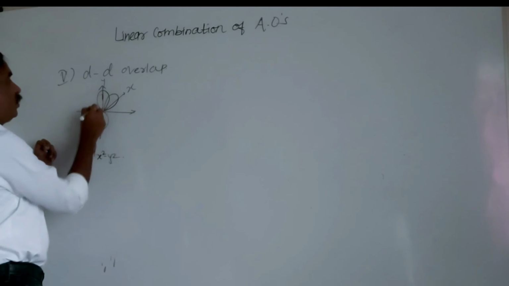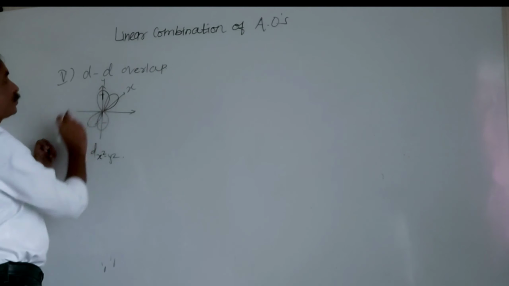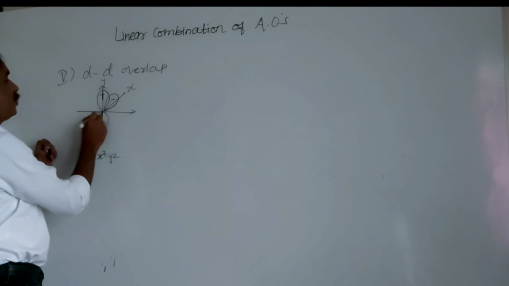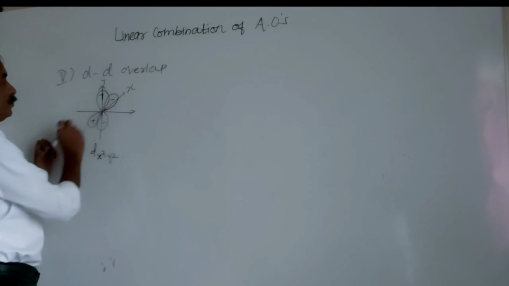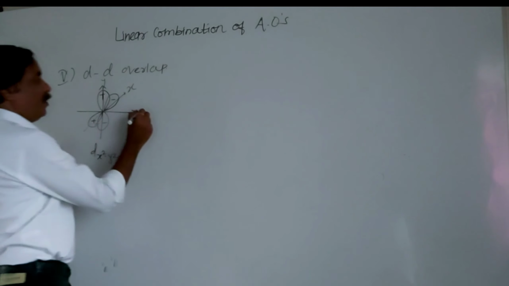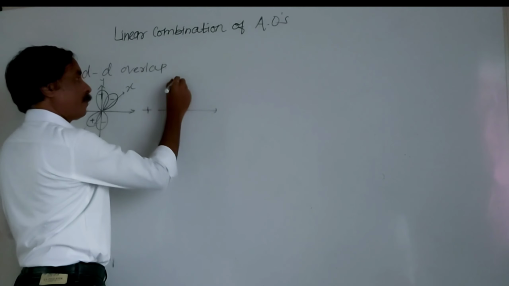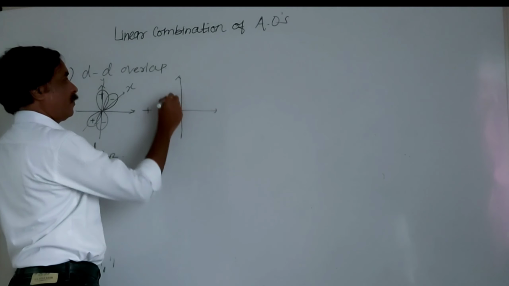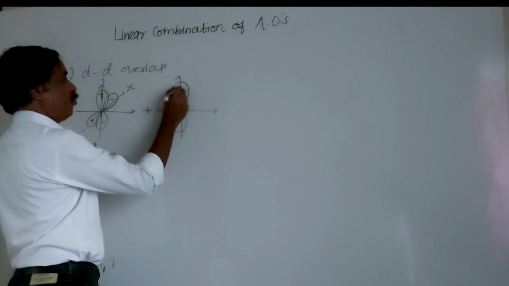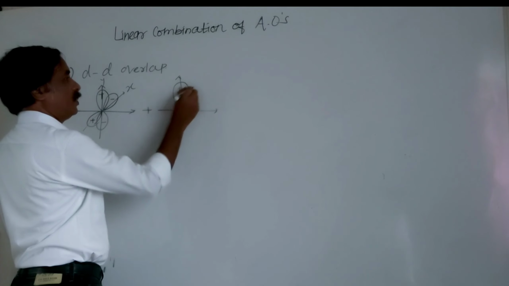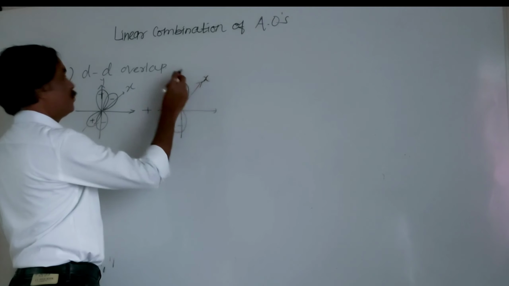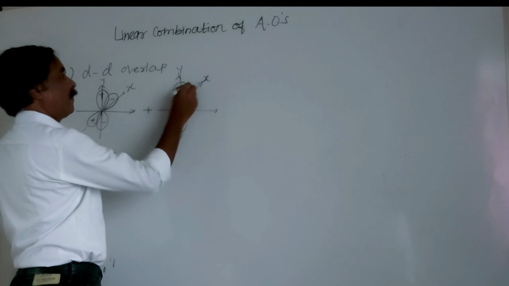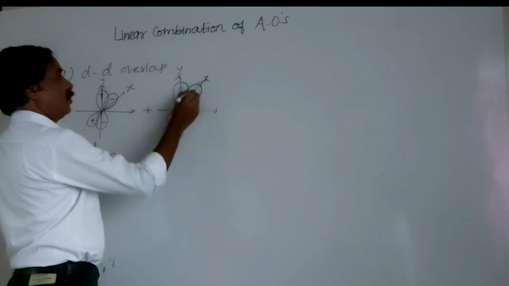Here it is positive, negative, positive. Similarly, the second: positive, negative, this is the x axis, this is y, here negative, positive.